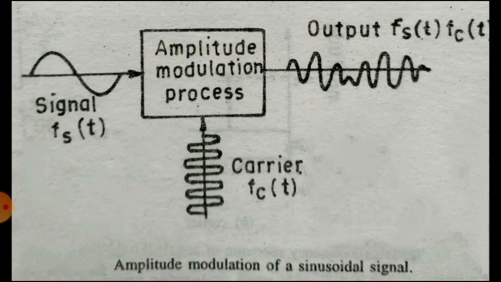Similarly, the carrier may also take different forms; it may be a sine wave or a square wave. So, to understand the concept of amplitude modulation, the simplest form is a sinusoidal signal modulating the amplitude of a sinusoidal carrier wave.